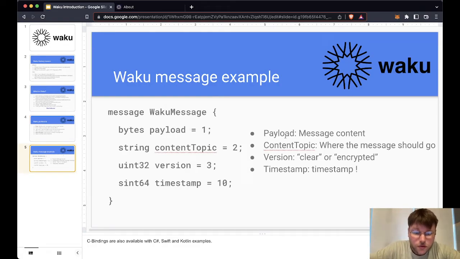We have the payload, which is just the message content, the content topic. This is where the message should go, and we'll see how that's structured, or the recommended way to structure it from the Waku team and the code here. The version, which means it's clear or encrypted, and the timestamp is just used to know when the message was sent.